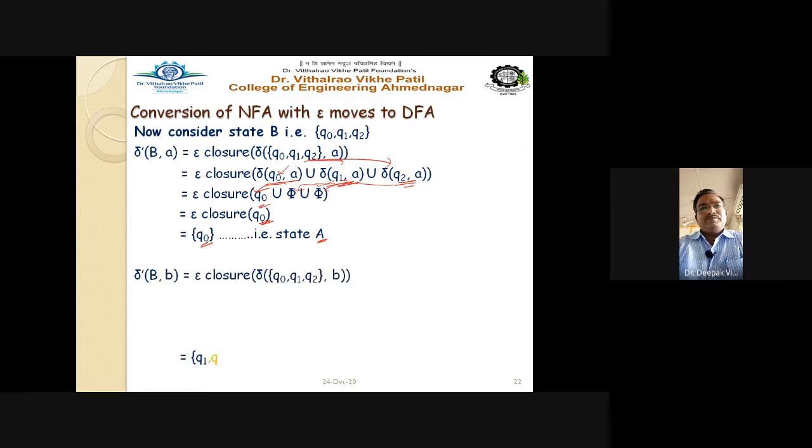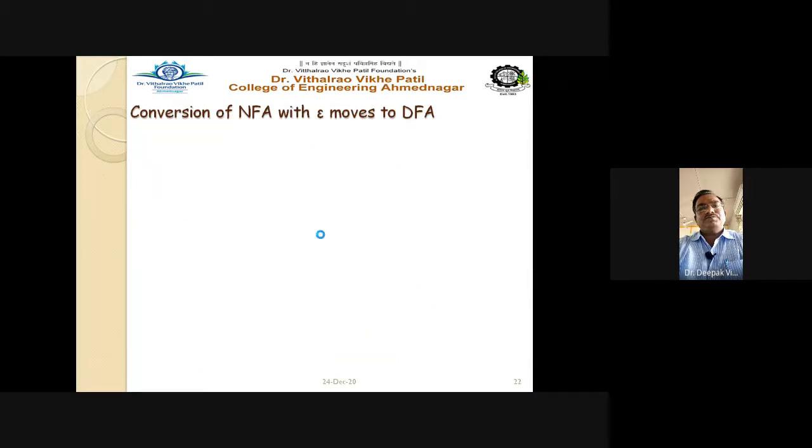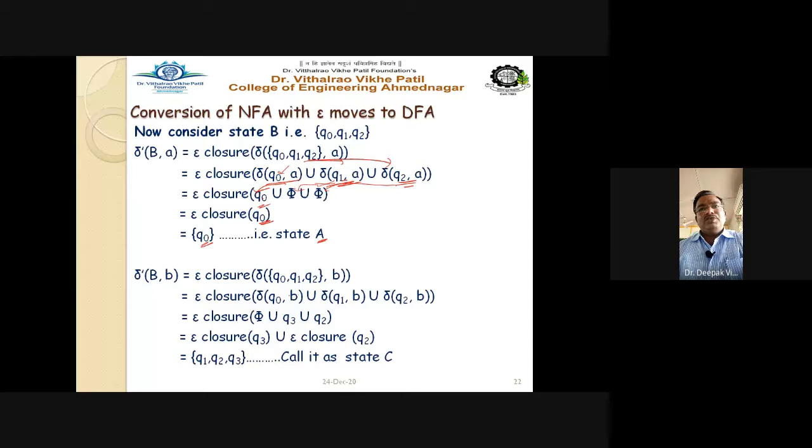Capital B on B. Transitions are like this: capital B on B is E closure of Q0 on B union Q1 on B union Q2 on B. So phi union Q3 union Q2, that is E closure of Q3 union E closure of Q2. E closure of Q3 is Q3, and E closure of Q2 is Q1, Q2. If we combine this, we get Q1, Q2, Q3, which is a new state, and we are calling it state C.